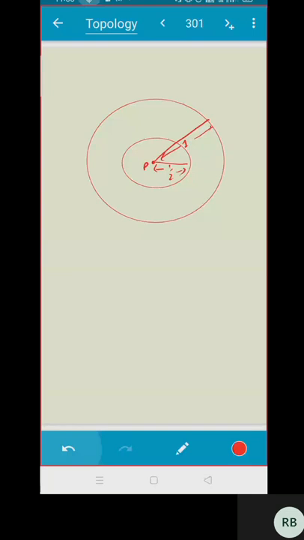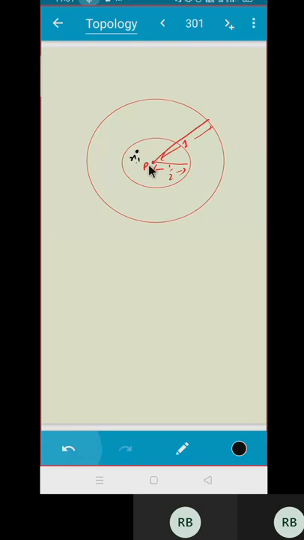Yes. Then we should take the point from B(P, 1). No. Wait. Look at the set. This B(P, 1) contains all of the points inside this. Correct? Yes. So suppose I am choosing this point as my x1. Forget about this circle. And in my open ball, if you remove this point P, I'm also getting a non-empty intersection, because there are infinitely many points.